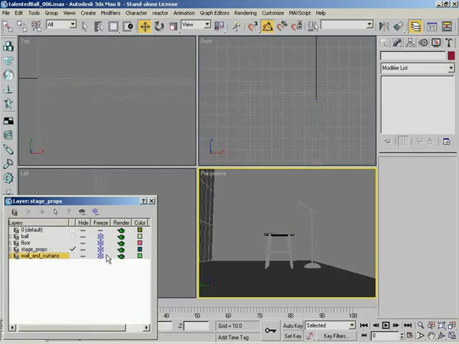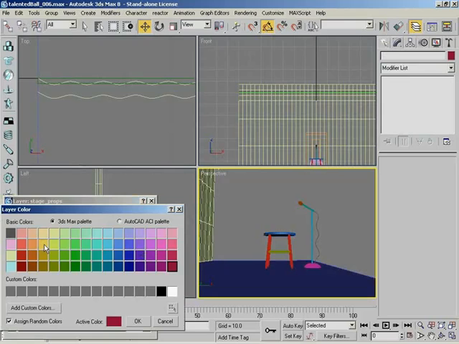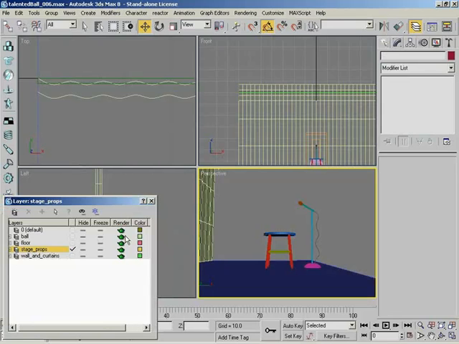Now, here's the interesting thing about this. Let me unfreeze some of these. Let's see, who am I going to pick on for this? Let's grab, well, you could just grab the floor, something real simple. It's only got one object, but let's do something a little more interesting. We'll do the stage props. Sure. It's got a lot of objects, so it might take me just a second. But you notice we have a color swatch here, and I can click it. And let's see, we do yellow and click OK, and notice nothing changes color.